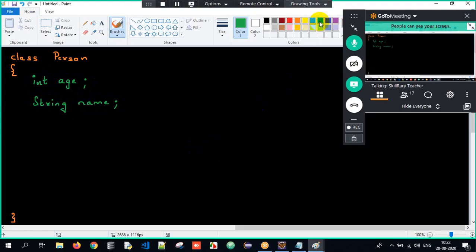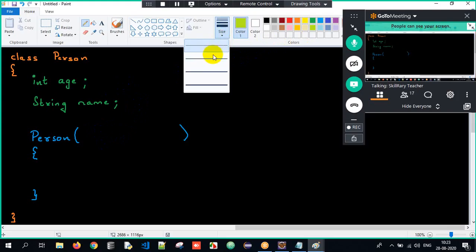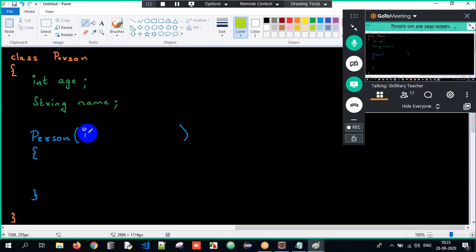Now I want to initialize them with the help of a constructor. Class name and constructor name should be the same. So the class name is Person, so the constructor name will also be Person. Open parenthesis, close, and open curly braces, close. The constructor has to accept certain arguments because I want to initialize the age and name. So the constructor will accept the age and the name.